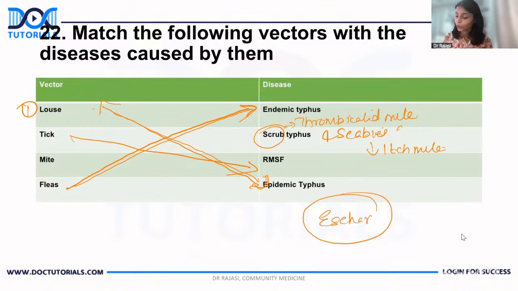So the answer has to be like this. Louse, epidemic typhus. Flea, endemic typhus. Tick, RMSF. Mite, scrub typhus. Okay.